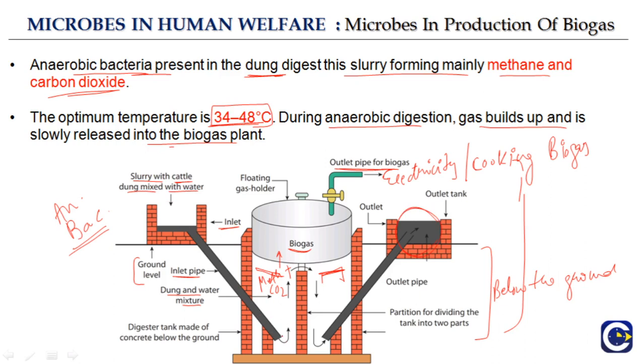a pipe, and the anaerobic bacteria will cause the digestion of the slurry, resulting in the formation of methane and carbon dioxide. And this methane and carbon dioxide is the biogas that is collected here, and then through the outlet pipe it is used either for electricity, for cooking, or for other purposes. In addition, it also comes into this outlet area and goes through the outlet pipe, and here in the outlet pipe also some of the biogas is collected, but mostly what is collected here is the leftover slurry, and then it is also further used.